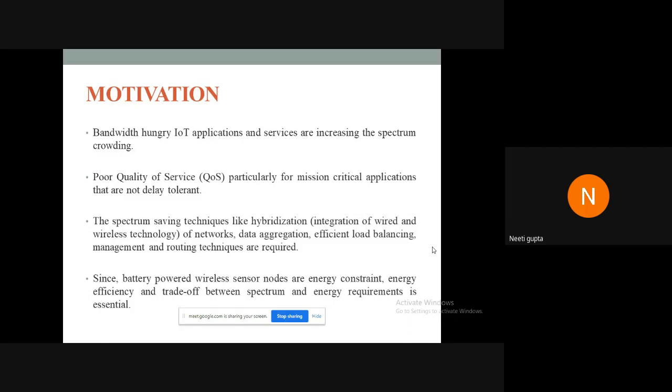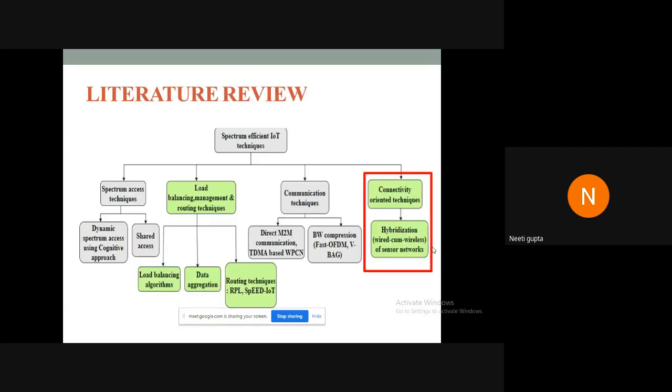So spectrum saving techniques like hybridization, which integrates wired and wireless technologies, data aggregation, efficient load balancing mechanisms, and routing techniques are required that make the systems more energy efficient, as spectrum efficient as well as energy efficient. Since these wireless sensor nodes are battery powered, energy is also a constraint. And so while balancing the spectral efficiency, we should not forget this aspect also, which must be taken care of.